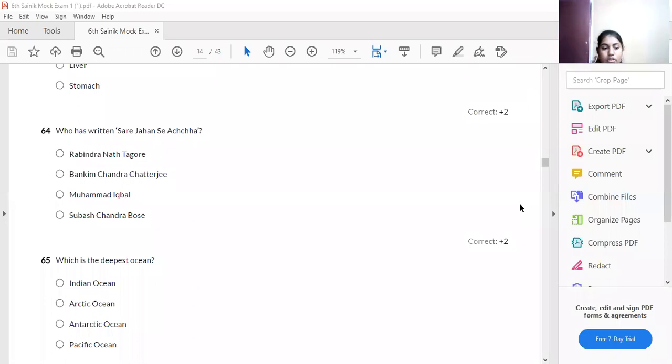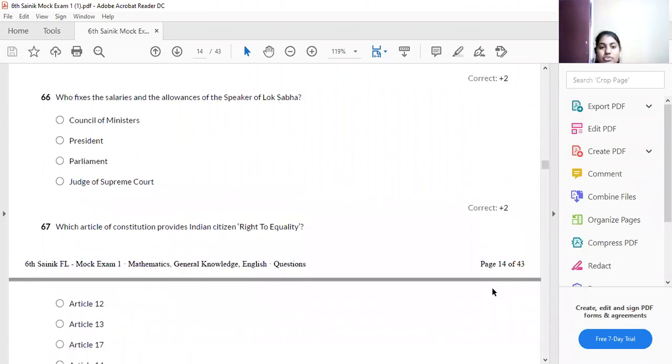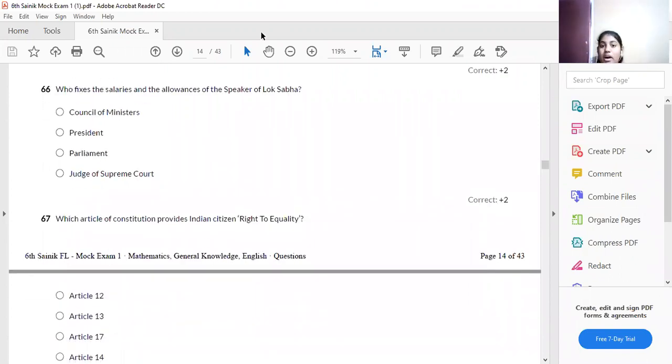Next question: who fixes the salary and allowances of the Speaker of Lok Sabha? We have learned this in the Constitution chapter, about the Lok Sabha and Rajya Sabha, and who selects their members.